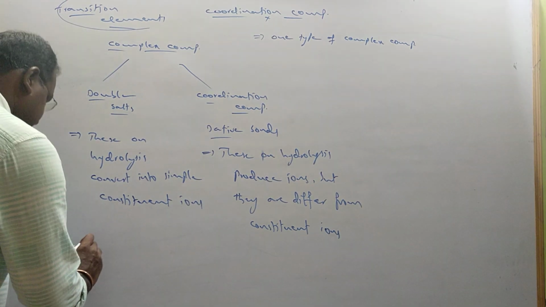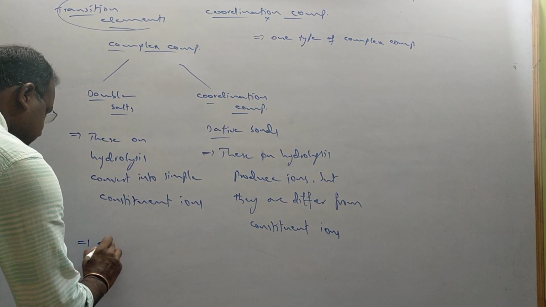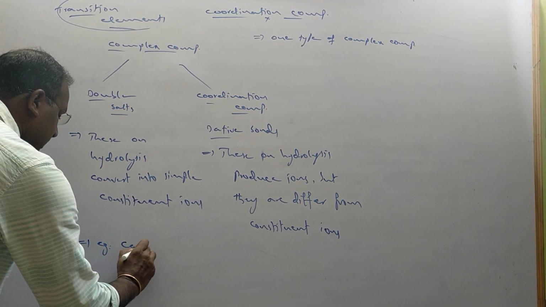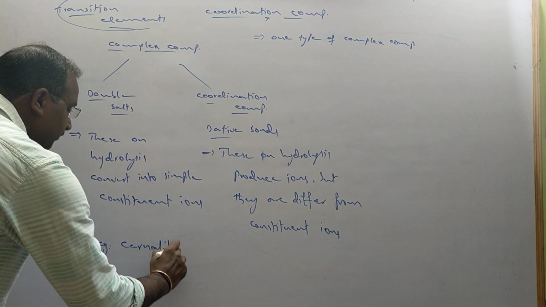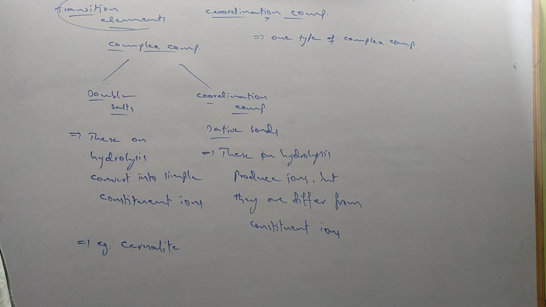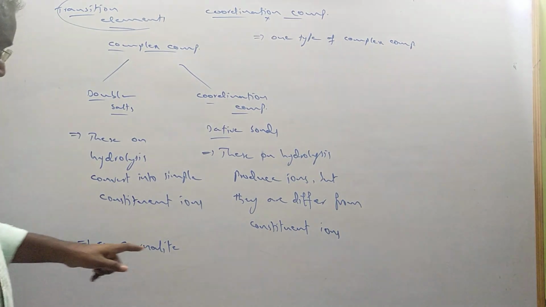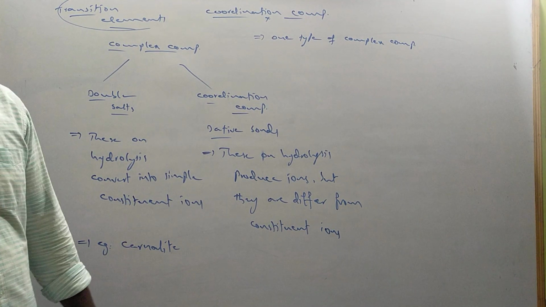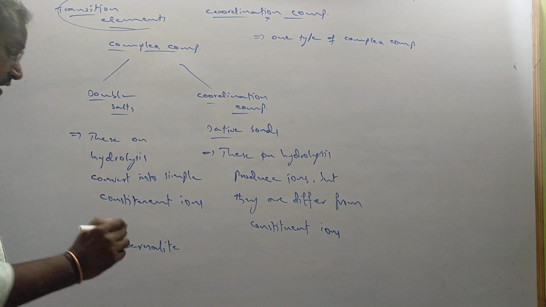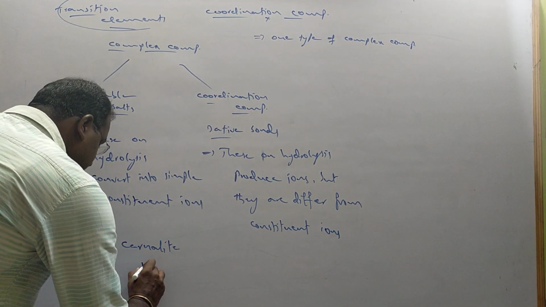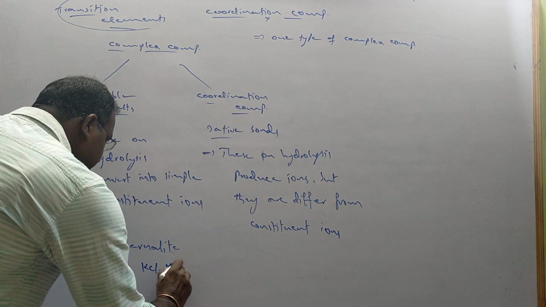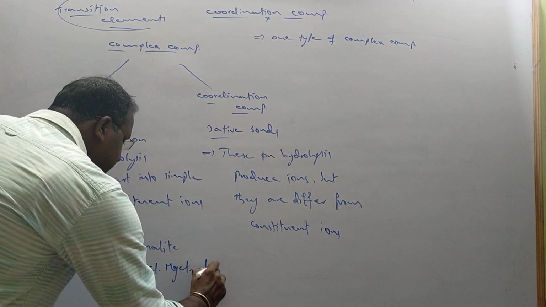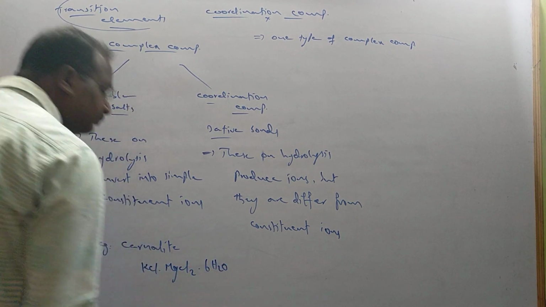Suppose I take the example of carnallite. Everybody has to know some complex compound names. One complex compound, that is a double salt, is carnallite. The formula of carnallite is KCl.MgCl2.6H2O.